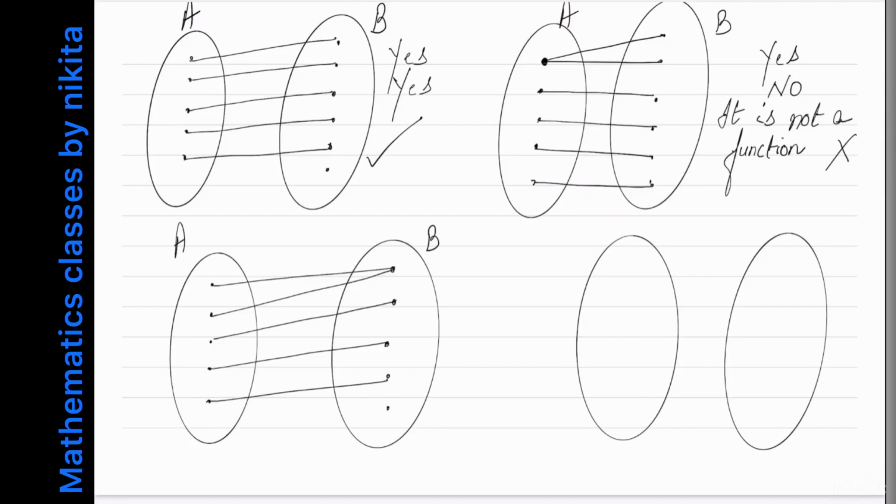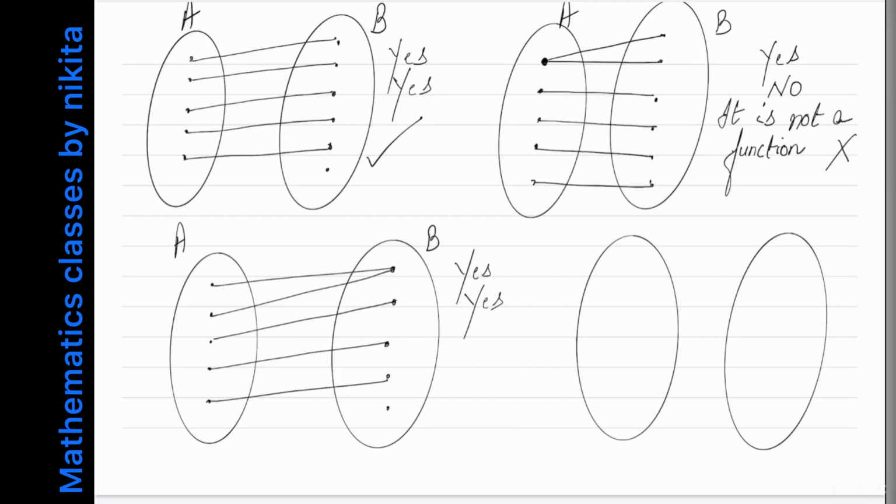Now is this a function? See the first condition. Every element in set A has an image? Yes. Because you can see the arrow from each element of set A. Now secondly, every element of set A has a unique image. That is also true. Yes.